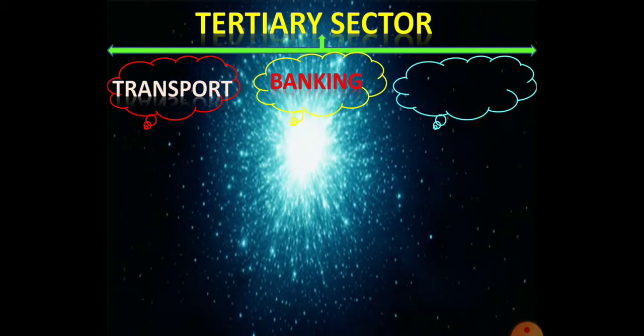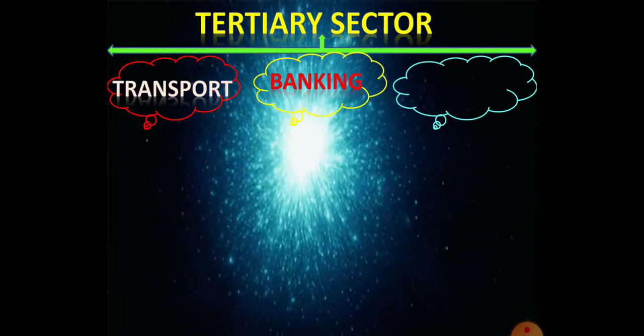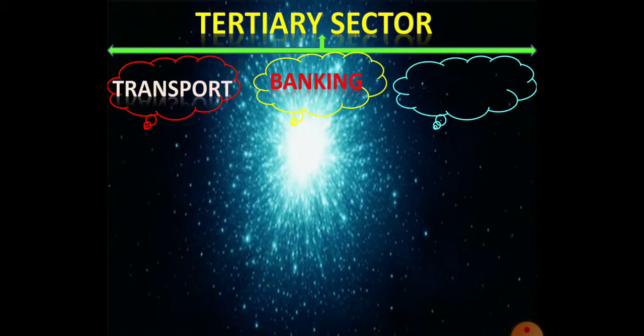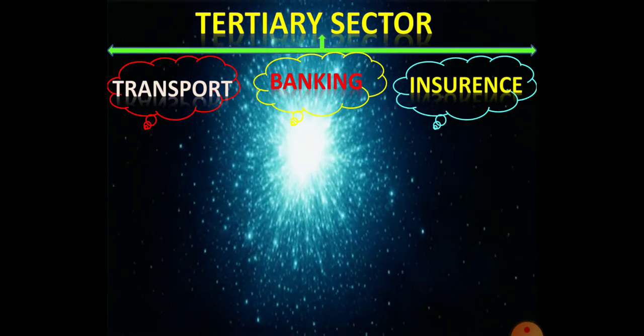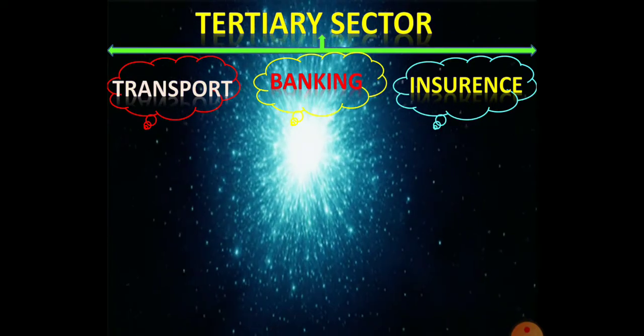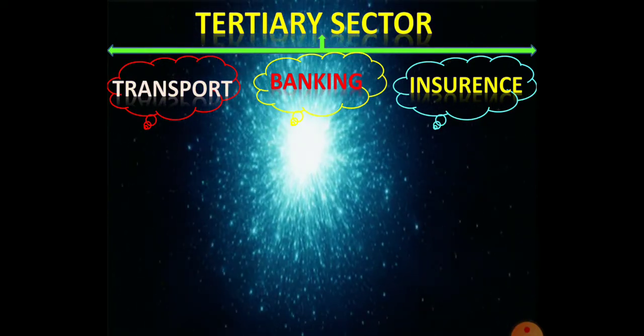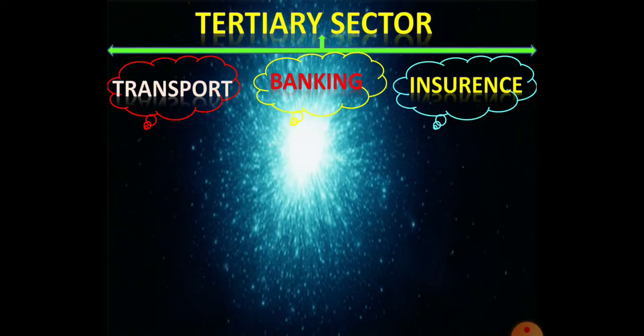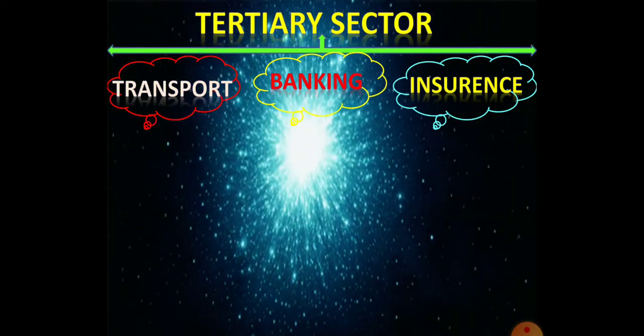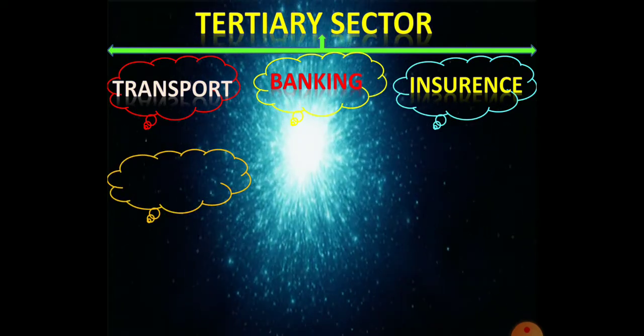All kinds of banking activities are a part of the tertiary sector. All kinds of insurance activities like two-wheeler insurance, four-wheeler insurance, heavy vehicles insurance, even medical insurance and life insurance are also a part of the service sector or the tertiary sector.